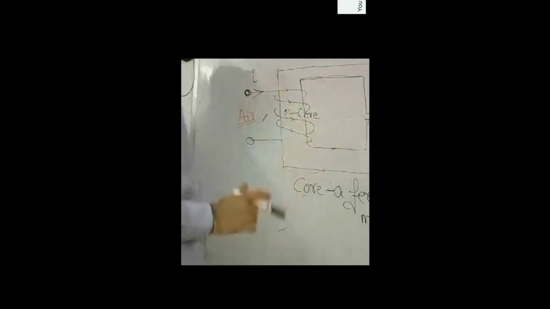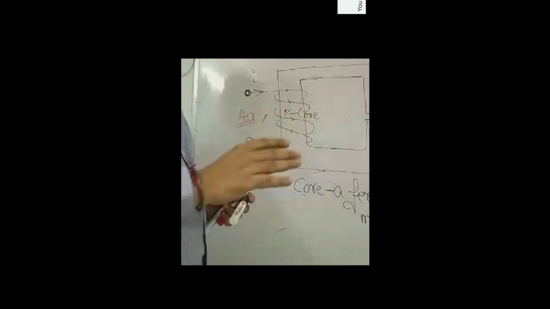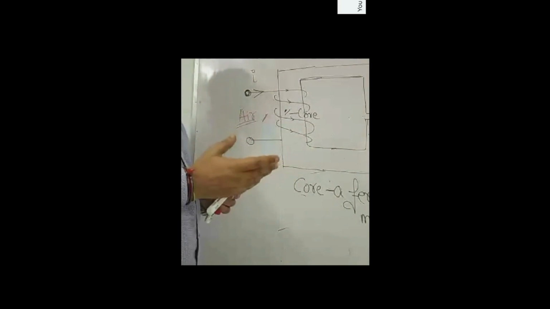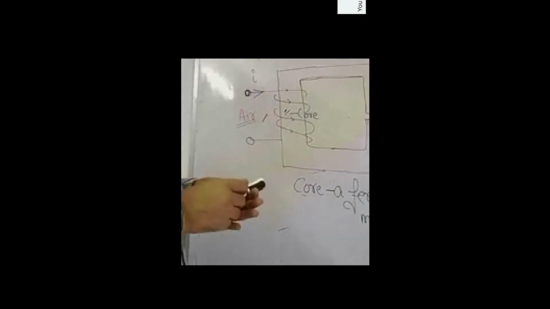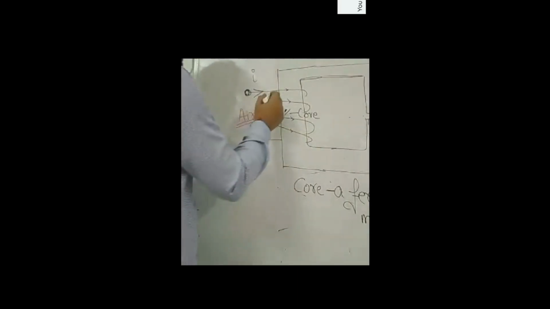Now, we are taking the example of ferromagnetic material because all the electrical machines, including transformers as well as rotating machines, are made up of ferromagnetic material only, because this kind of material will allow maximum flux to flow through it. So most of the flux that is produced here will be flowing through this medium.